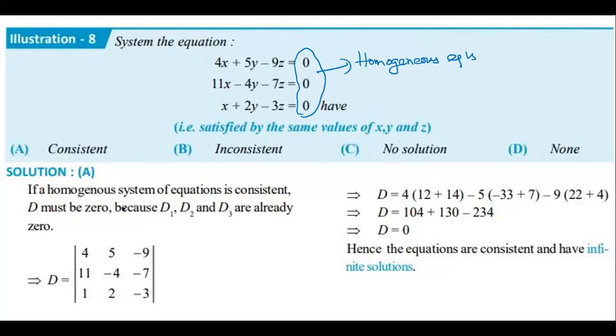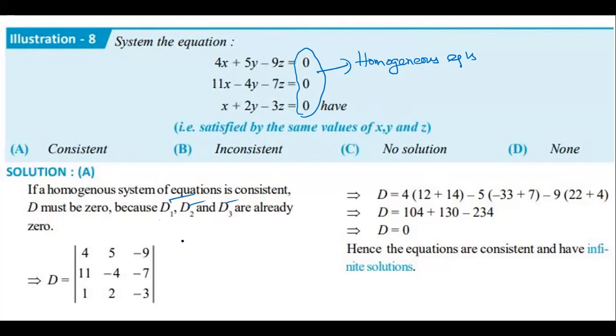Now, a homogeneous system of equations is consistent. Means what here? D must be 0. D must be 0. Why? Because D1, D2, D3 are already 0. Why are D1, D2, D3 already 0?